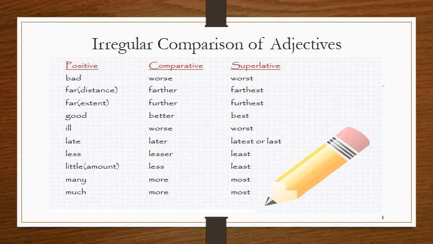Some common adjectives have irregular comparative and superlative forms that you just have to learn. So for example, we have bad, worse, worst. Far, if it is a distance, it can be farther, farthest. And far, if it is an extent, we can say further and furthest. Good, better, best. Ill, worse, worst. Late, later, latest. Less, lesser, least. Little, if it is an amount, will be less and least. Many, more, most. Much, more, most.